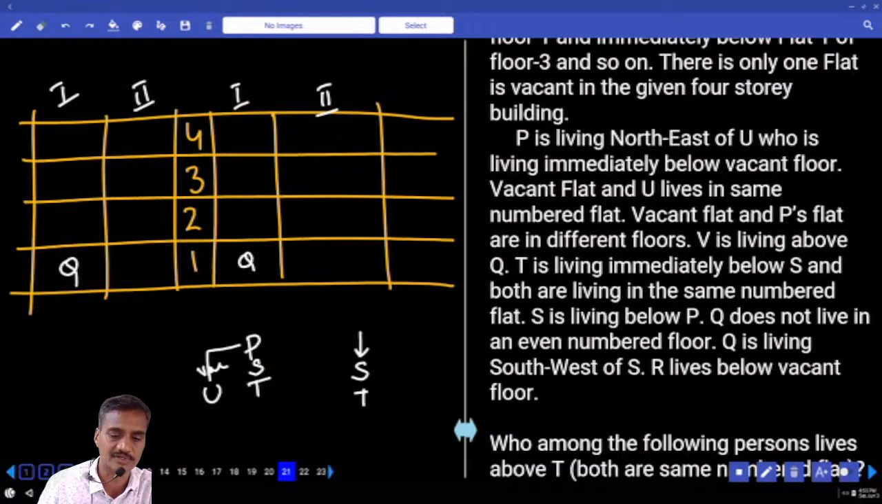Are you getting this one or not? Now Q is here and Q is to the southwest of this one. R lives below the vacant floor. Now this is the information we have.